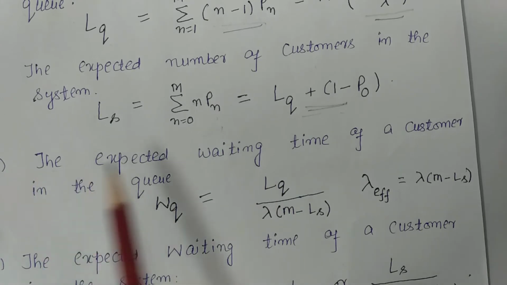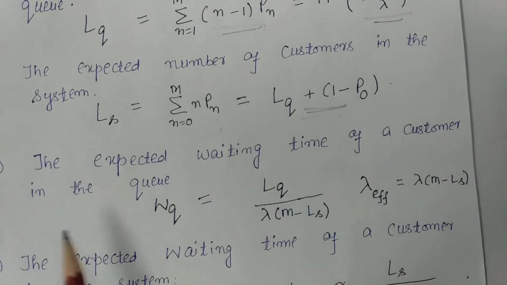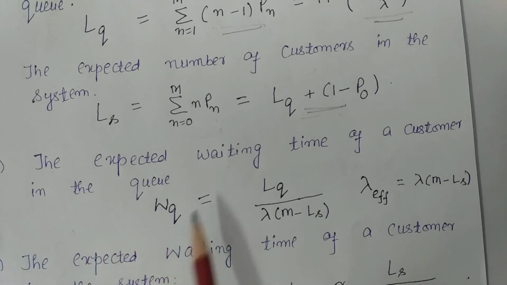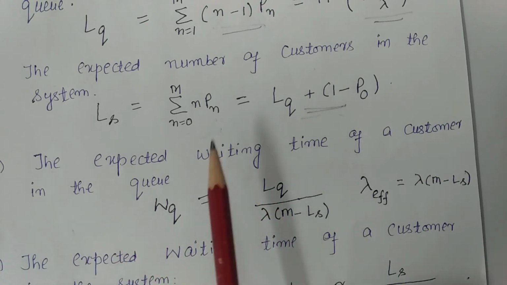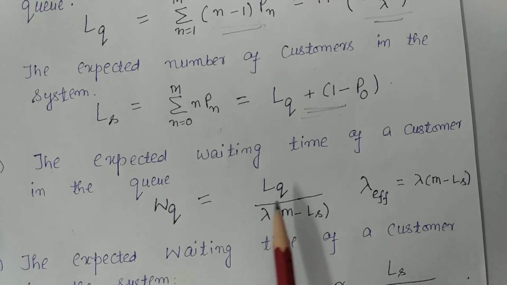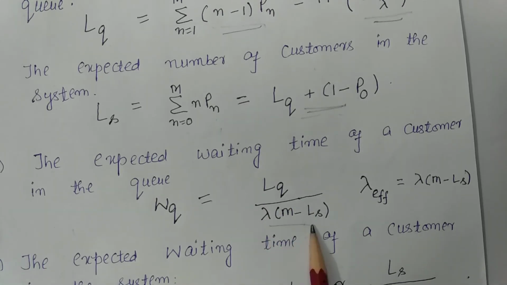Next is the expected waiting time of a customer in the queue. Wq is equal to Lq, that is the number of customers in the queue, divided by effective arrival rate. This is effective arrival rate, lambda into m minus Ls. If you had watched my previous video, then definitely you will know that when there was finite customer in the system, in that case we find effective arrival rate.